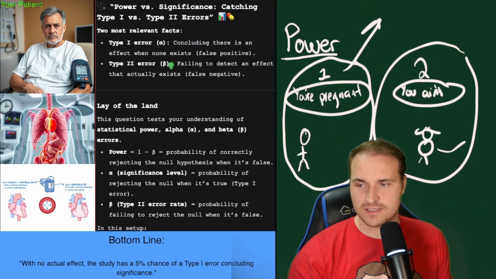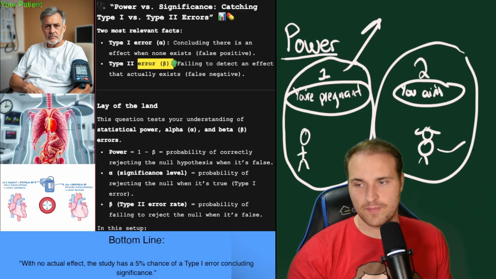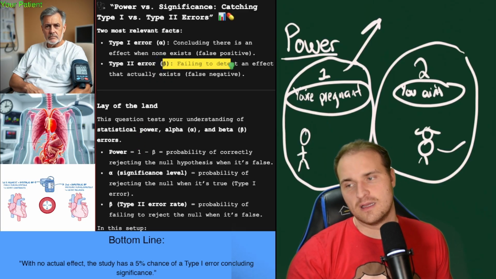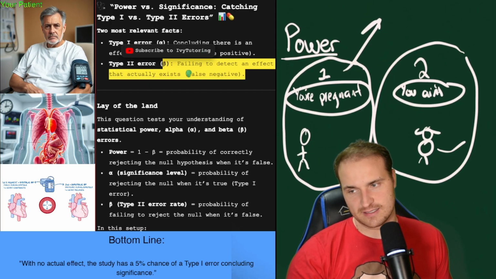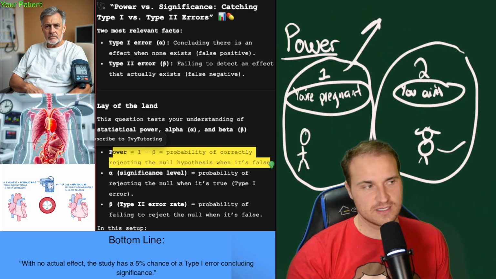So a type 1 error is a false positive, and a type 2 error is a false negative. And the power is 1 minus beta. So if the power is like 80, there's a 20% probability of failing to detect an effect when it actually exists. And there's an 80% probability of correctly rejecting the null hypothesis when it's false.